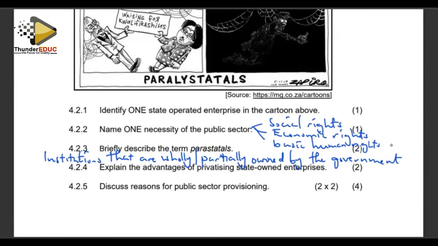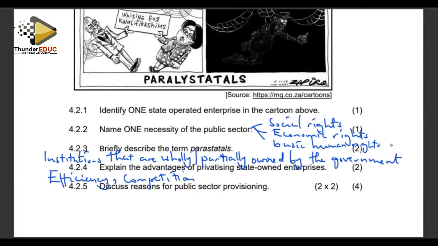Explain the advantages of privatizing state-owned enterprises. If you are giving them into the hands of the private sector, one of the most obvious things is efficiency. They're going to run efficiently and reduce waste. And there's going to be competition, which is a positive. It encourages competition in the economy.